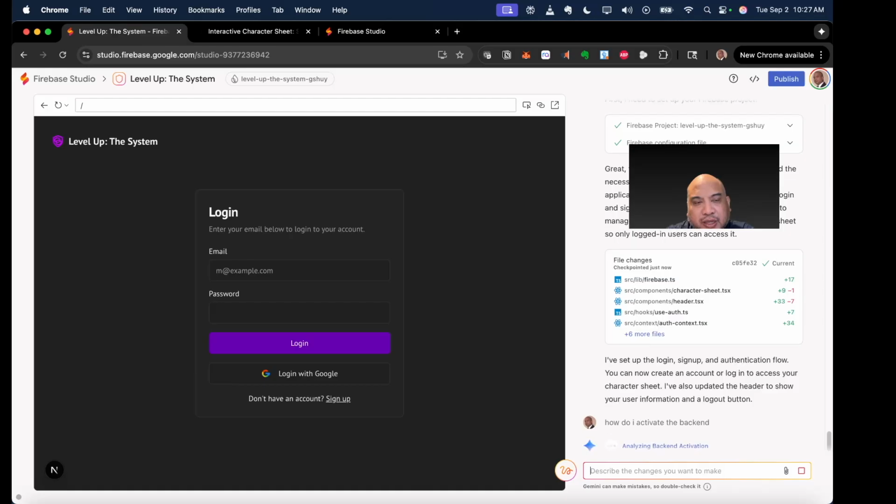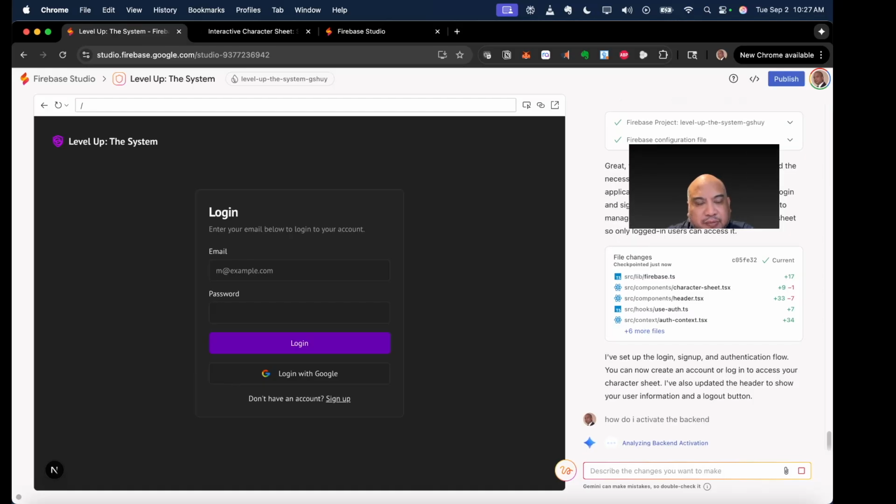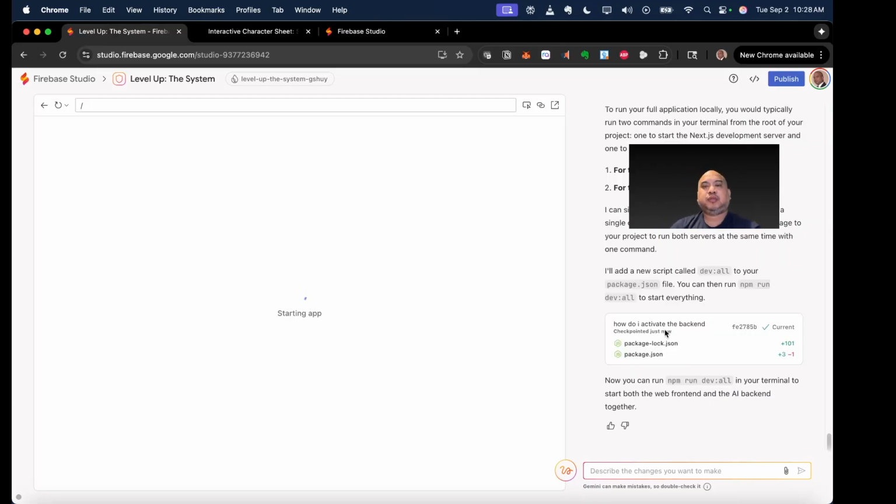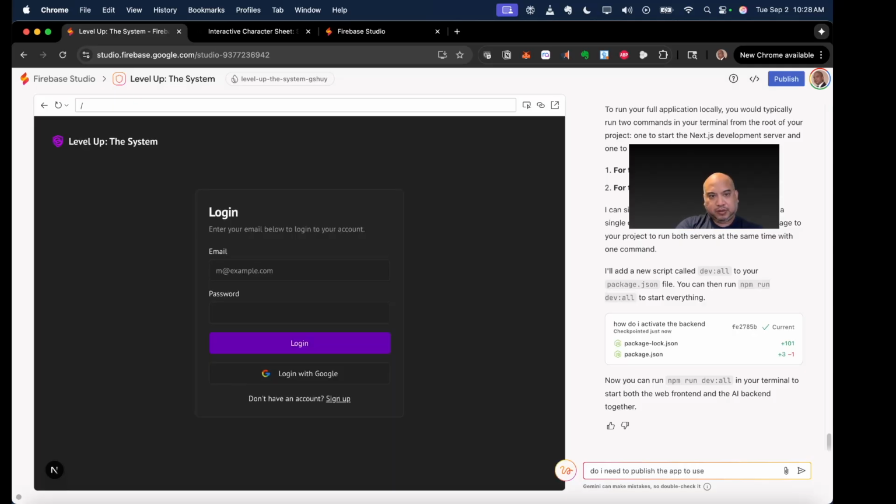I'm pretty sure that the backend is not activated, because this is the problem I had in my original app. I guess the question I have is, do I need to publish the app to use user authentication?